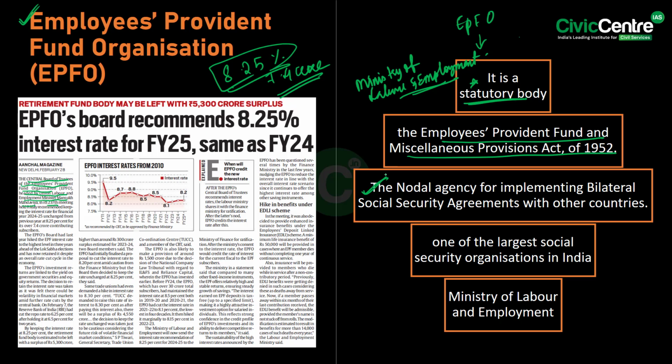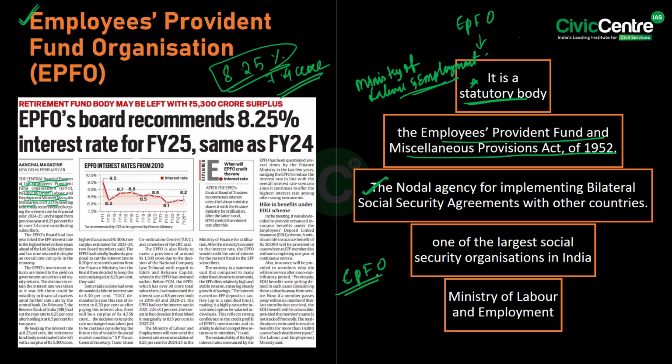EPFO plays a crucial role in managing the retirement savings for millions of employees and ensuring financial security post-retirement. Additionally, it acts as a nodal agency for implementing the bilateral social security agreements with other countries, facilitating social security benefits for international workers. Through its extensive reach and structured framework, EPFO continues to enhance financial protection and social welfare for the Indian workforce.